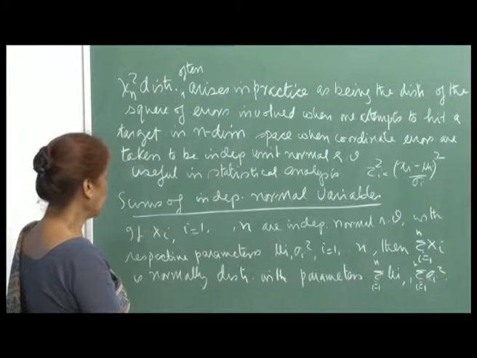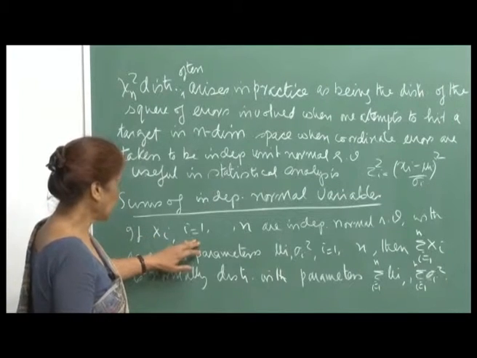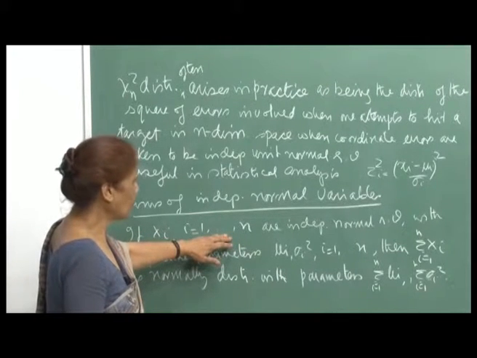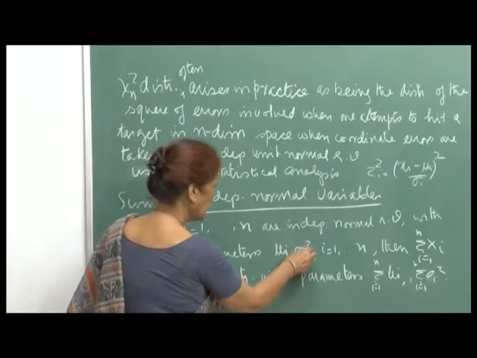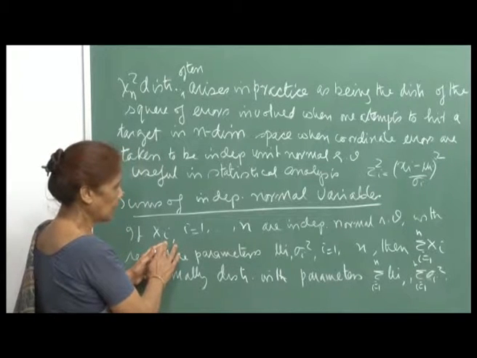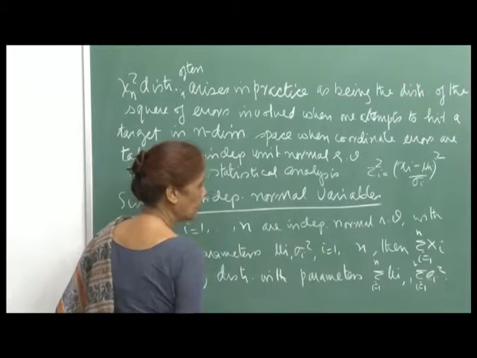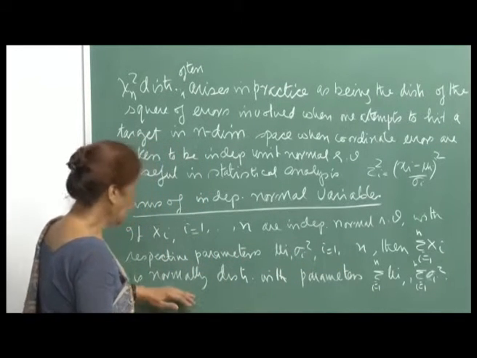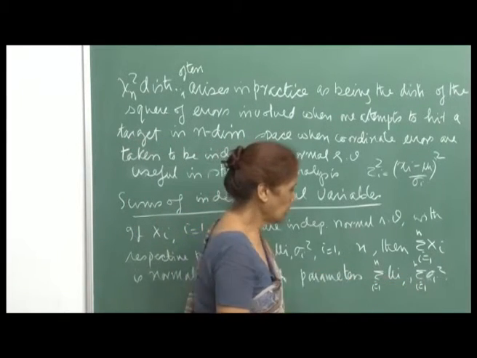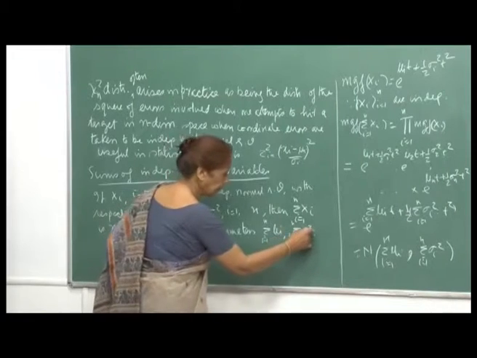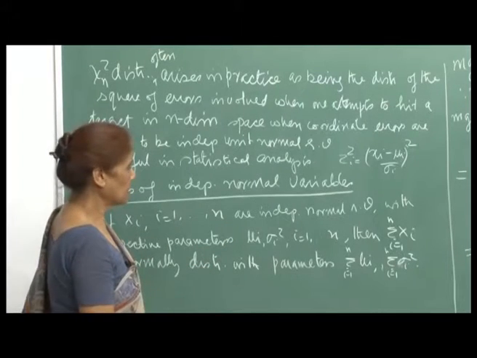If x i's, I varying from 1 to n, are independent normal random variables with respective parameters mu I, sigma I square, that means for the ith normal random variable, the mean is mu I and the variance is sigma I square, then sum of x I is again normally distributed with mean sum of mu I and variance as the sum of the individual variances, because the random variables are independent.